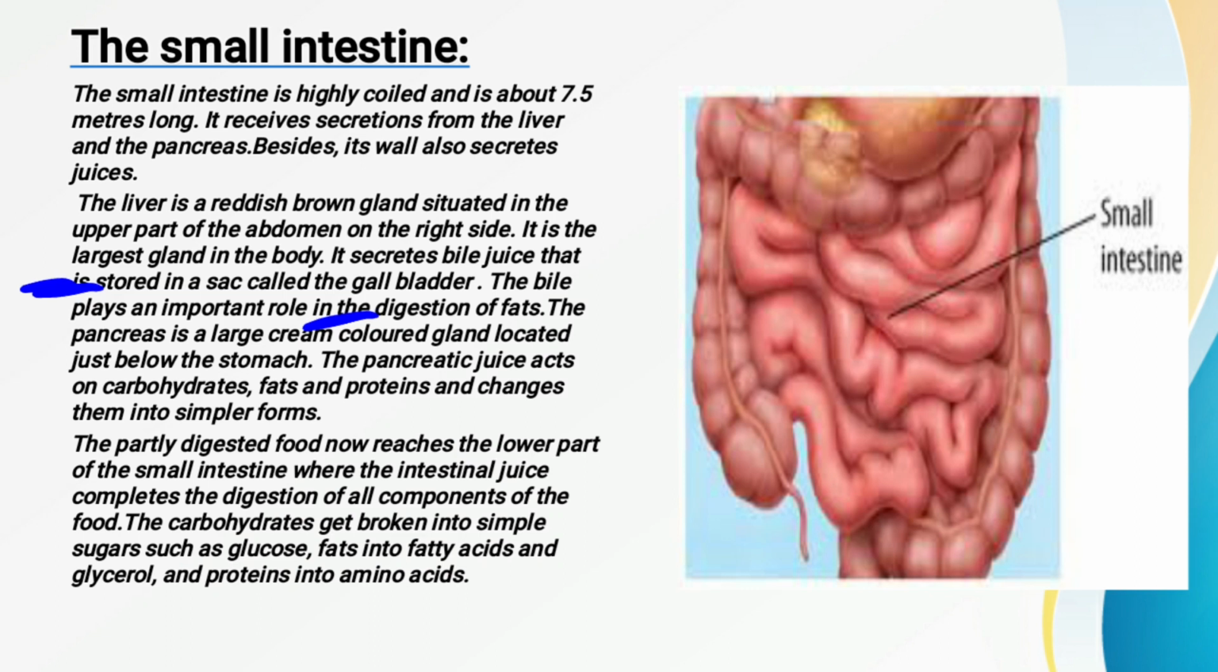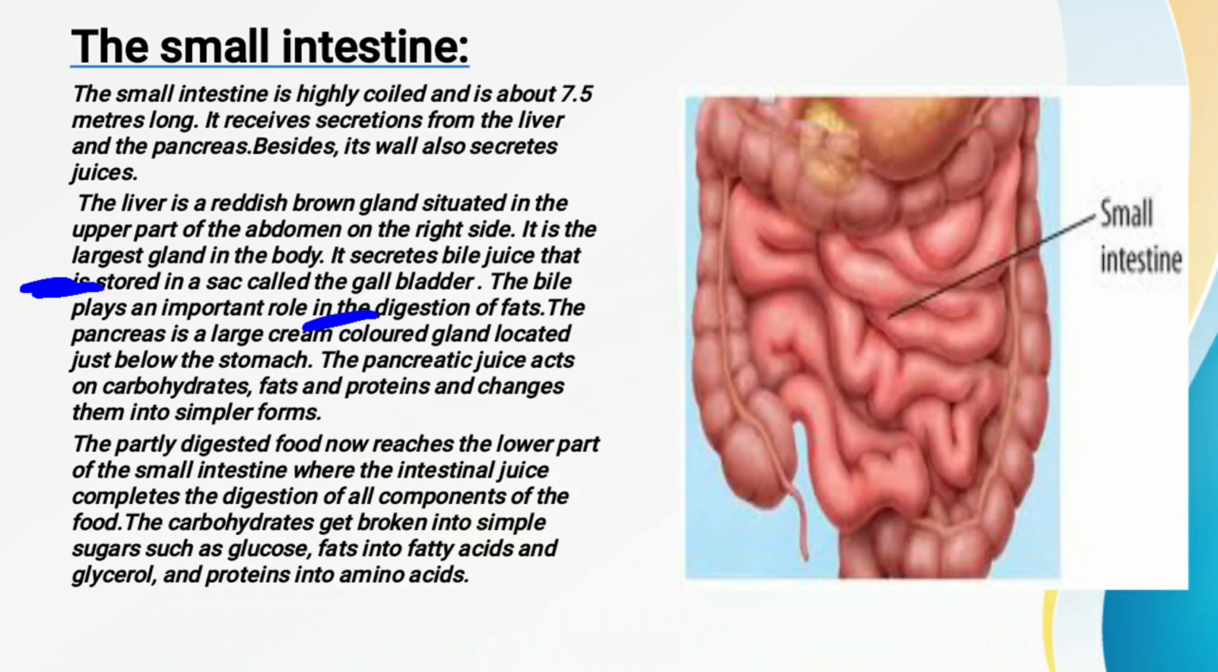Once again, you see that the small intestine is what? The small intestine is highly coiled in nature, and you can see it clearly in the diagram also. And the length of the small intestine is what? The length of the small intestine is 7.5 meters long.